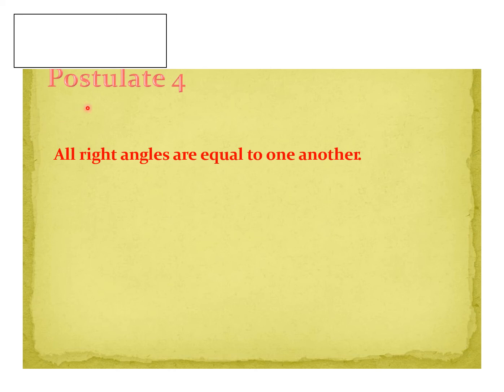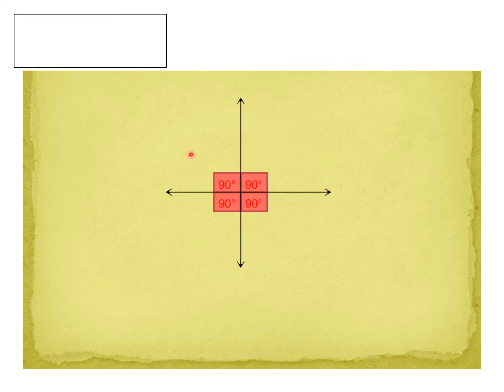Now come to the fourth postulate. All right angles are equal to one another. This is the fourth postulate given by Euclid. Okay, my children, understood? We represent this postulate also geometrically. See this diagram, my children. Here, this is a right angle, this is also a right angle, this is also a right angle, this is also a right angle. So all these right angles are equal to one another.